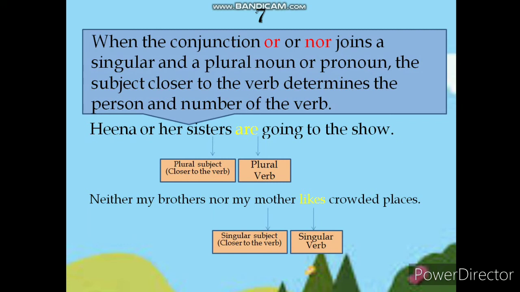In this sentence, two subjects are there, Hina and her sisters, but sisters is closer to the verb, so sisters is a plural subject, it agrees with the plural verb are. Another example, neither my brothers nor my mother likes crowded places. In this sentence, the second subject mother is closer to the verb, so it agrees with the singular verb likes.